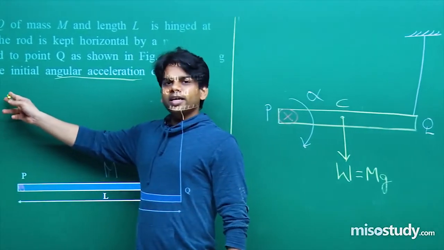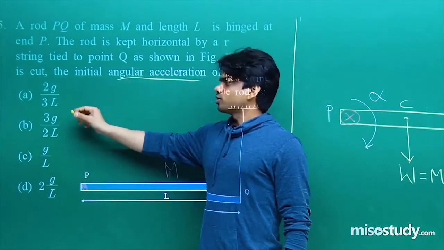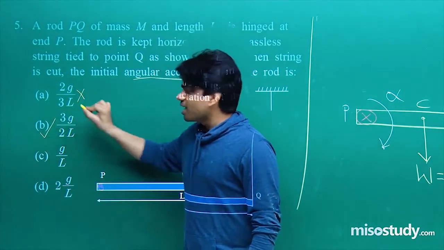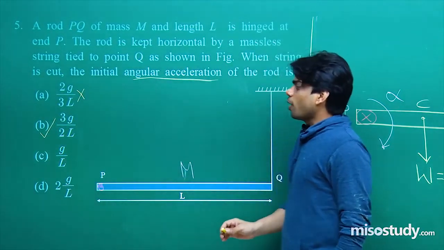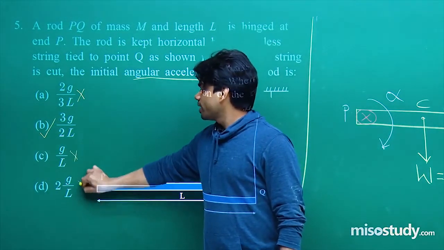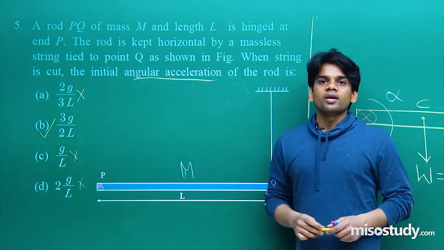A, 2g by 3L, incorrect, that is not the right answer because we have obtained 3g by 2L. Yes, that's the right answer, 3g by 2L. Option C, g by L, again that's incorrect. Option D, 2g by L, that is incorrect.